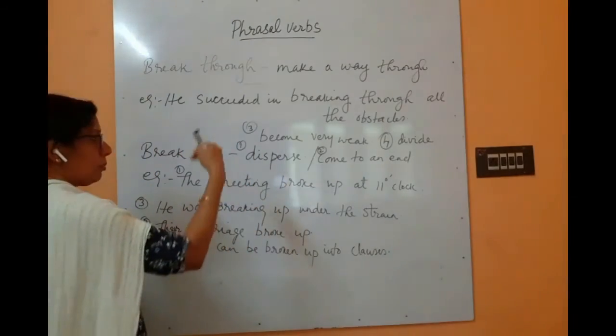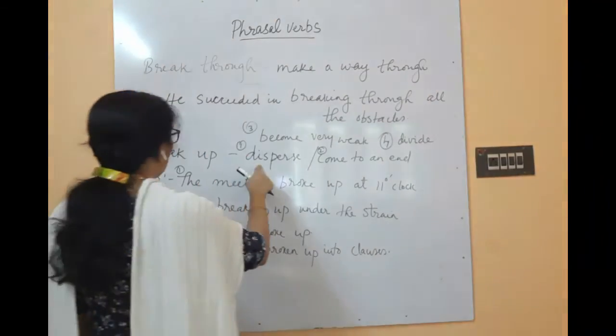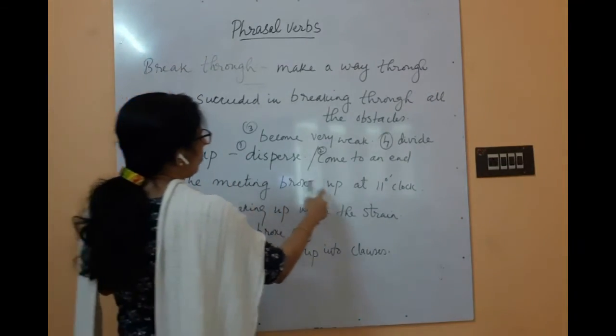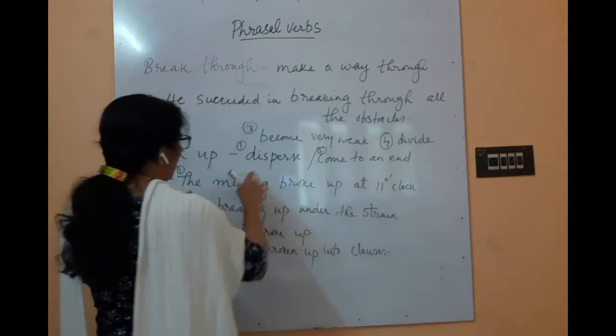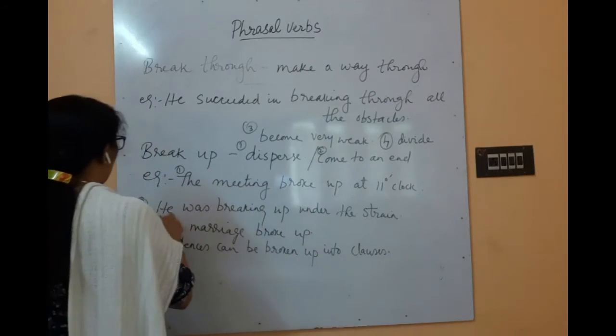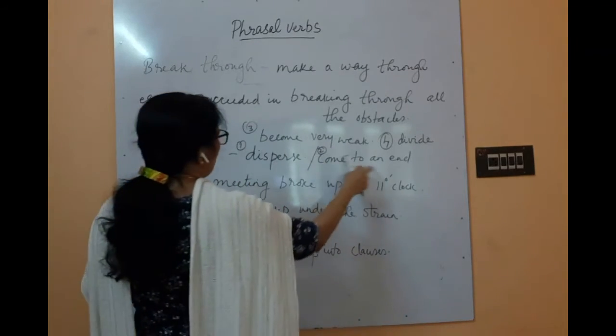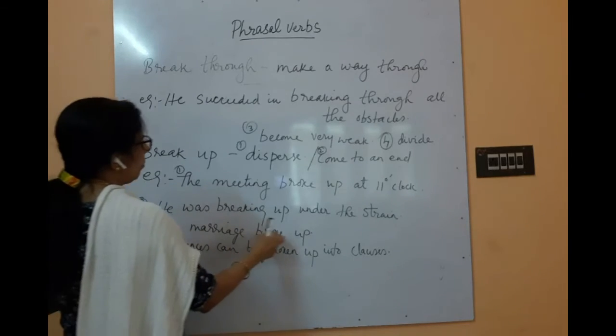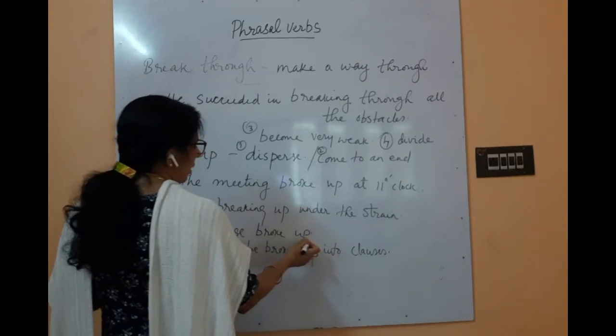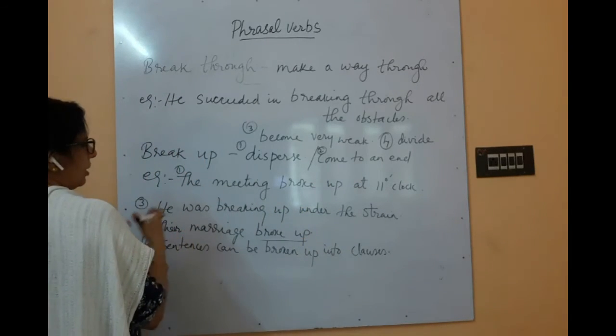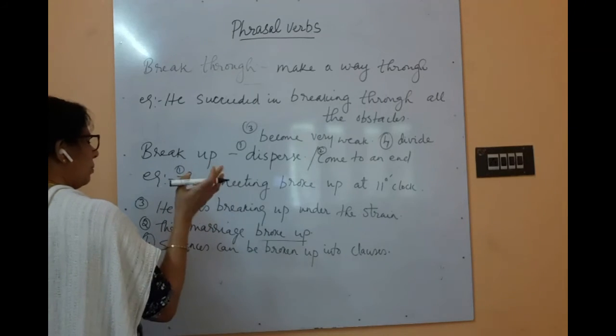Important ones only I have given, more than that we have. So first one, disperse. The meeting broke up at 11 o'clock. That's the meaning of dispersal of the meeting. Okay, and second one is come to an end. Their marriage broke up. That means it came to an end. There was no more chance for adjustment between the couple.